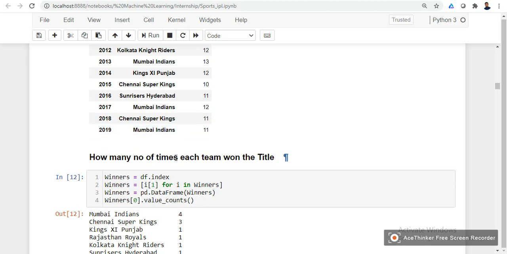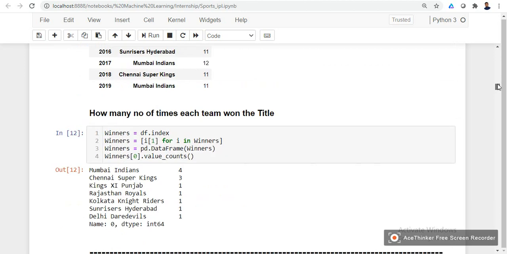Okay, next we can see how many times each team has won the title. So Mumbai Indians has won 4 times, the most. Next we have Chennai Super Kings with 3 titles. So we can say from this data that Mumbai Indians and Chennai Super Kings are the most successful teams in the history of the IPL, as per the data we have up to 2019.